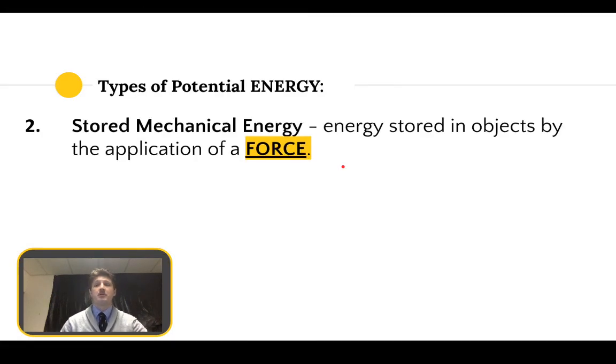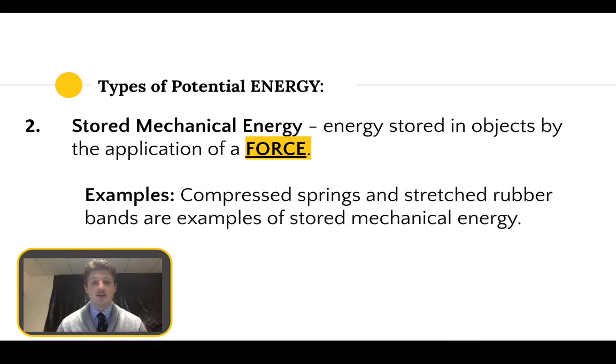Moving on to another type, we've got stored mechanical energy. And this is the energy stored in objects by the application of a force. Okay, this is also known as elastic potential energy. So things like springs when they're compressed and rubber bands when they're pulled tight are all examples of stored mechanical energy.